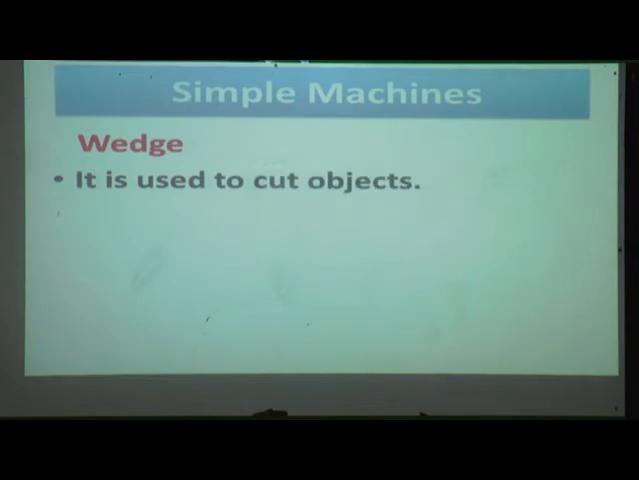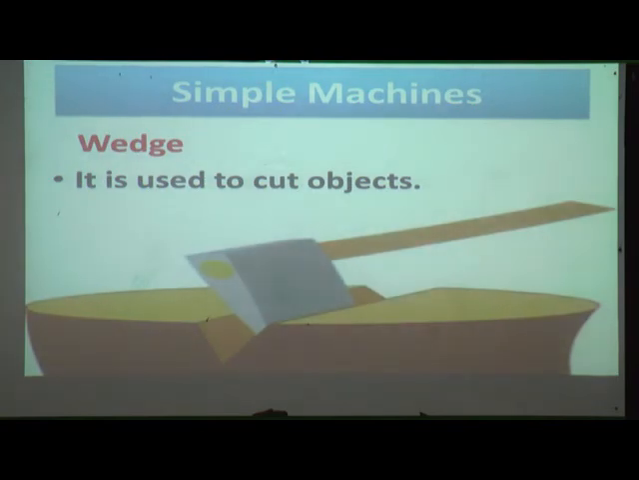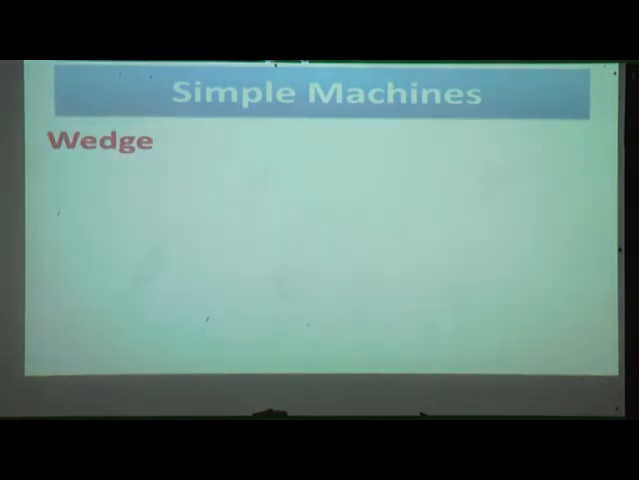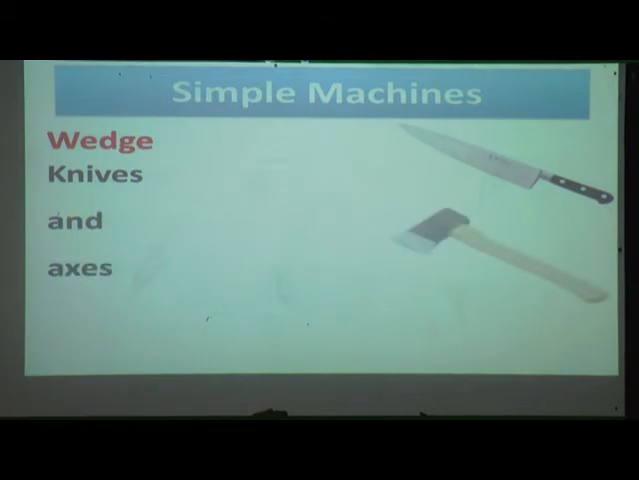It is used to cut objects. Knives and axes are examples of wedge. With the help of these two, we can cut things.